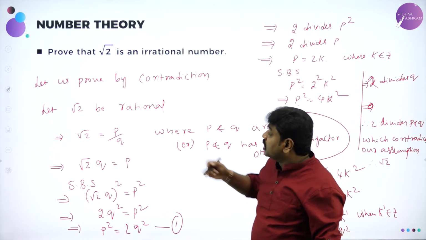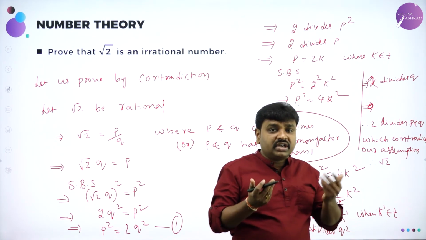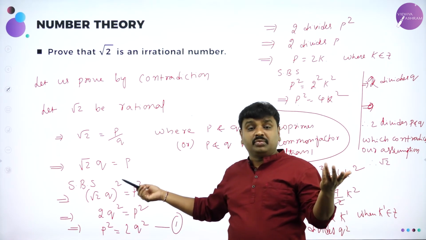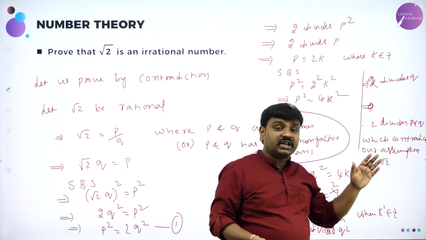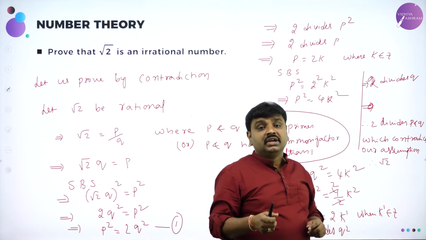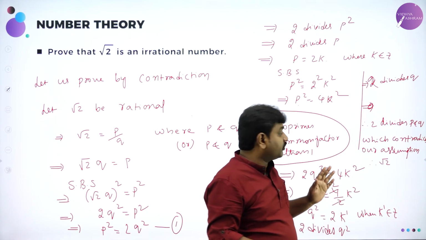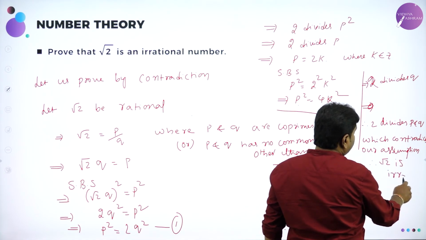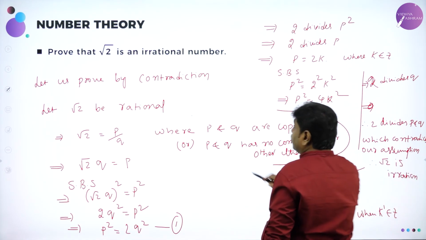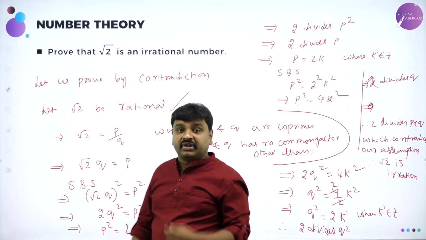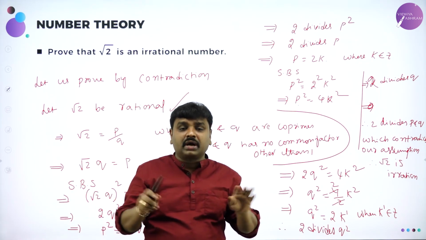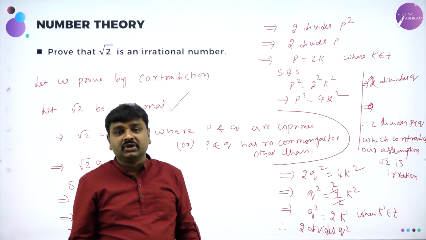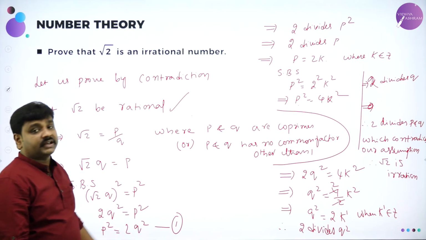What I assumed, that root 2 is rational, failed now. Why is it failing? Because I am getting P and Q a common factor other than 1. P and Q are both divisible by 2. Therefore 2 divides P and Q, which means P and Q are not co-primes. Therefore my assumption contradicts. So root 2 is irrational. I assumed rational, but I failed. When I assumed rational, P and Q should not have any common factor, but I got P and Q both divisible by 2. So this is the conclusion. By the method of contradiction we proved it.